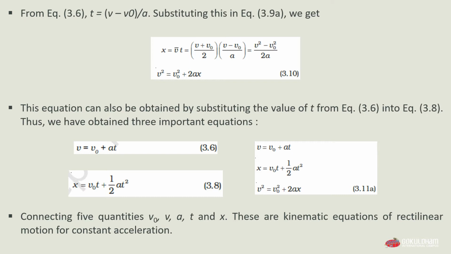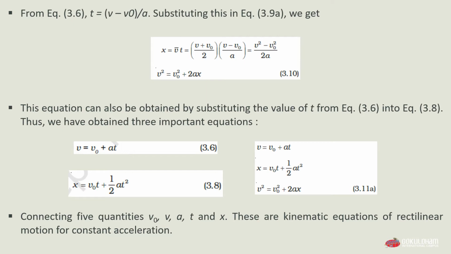Now, connecting five quantities v0, v, a, t and x: v0 is our initial velocity, v is our final velocity, a is acceleration, t is time taken, and x is displacement. These are the kinematic equations of rectilinear motion for constant acceleration.